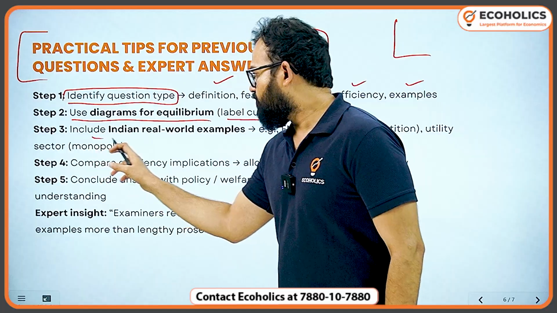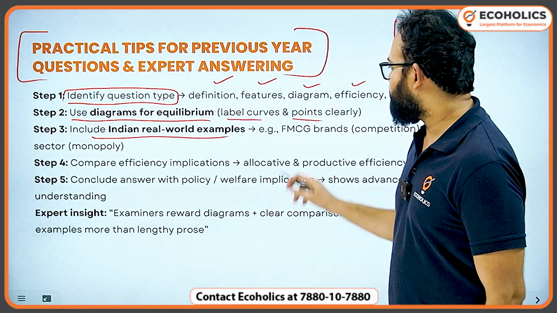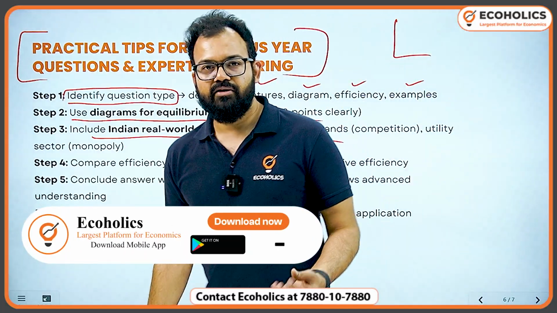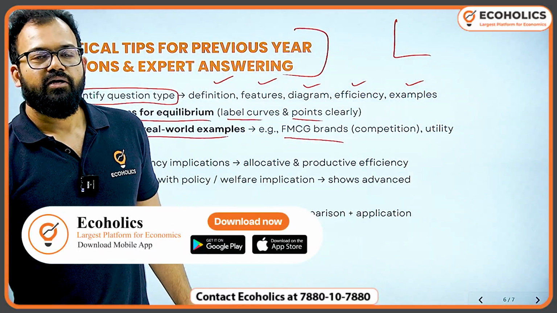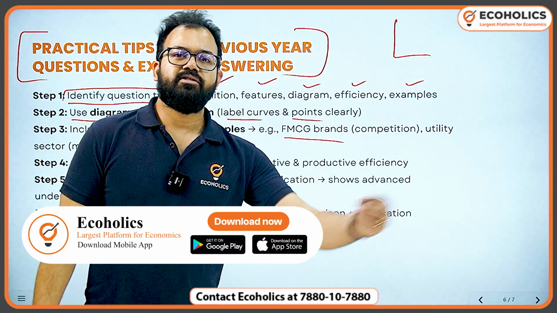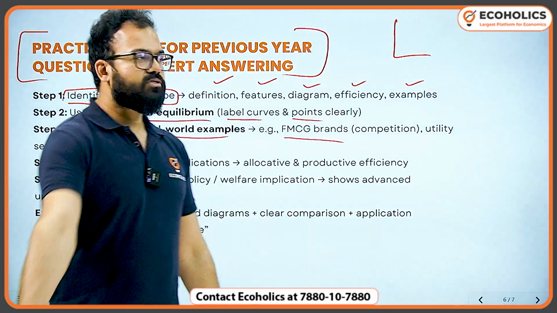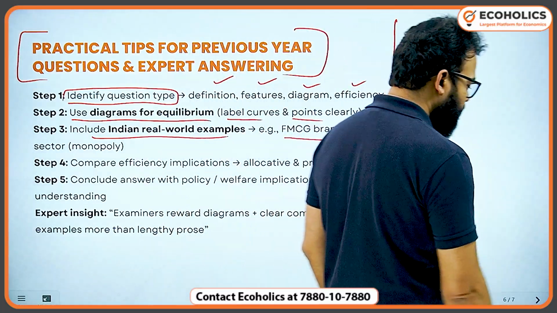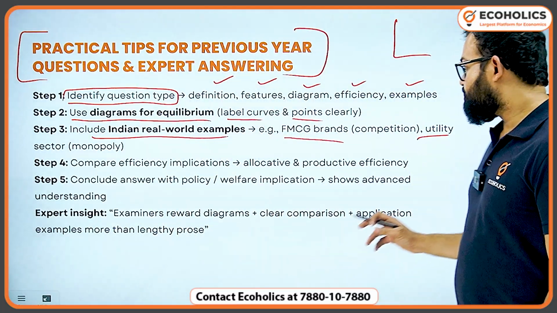Step 3: include Indian real-world examples, like I have given FMCG brands. 10-20 years back, there was only one shampoo. But now, hair fall shampoo is different. Your mother's shampoo is different. Your sister's shampoo is different. Your own shampoo is different. So that's what we call monopolistic competition in the real world.